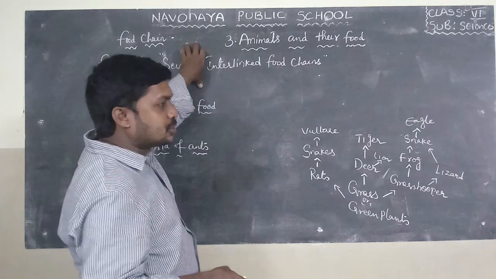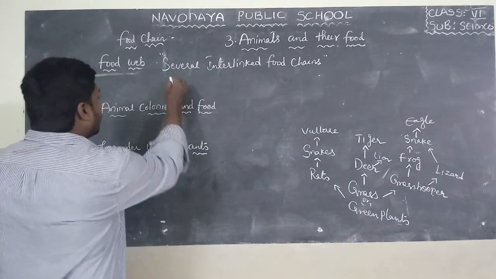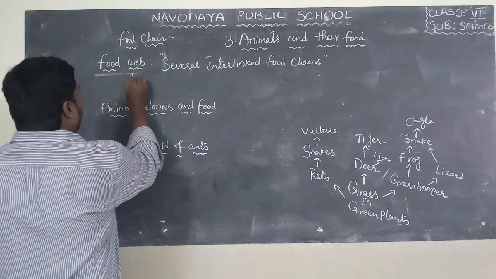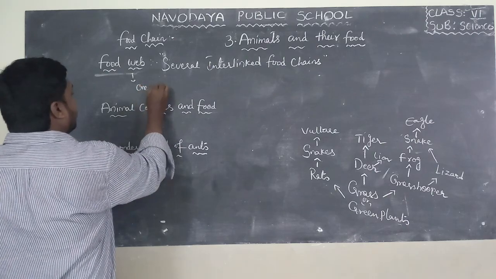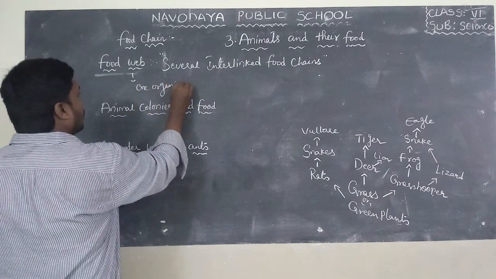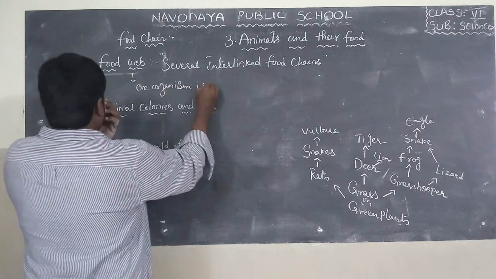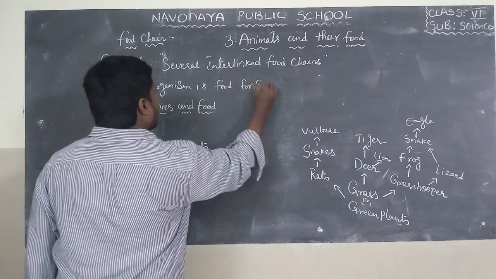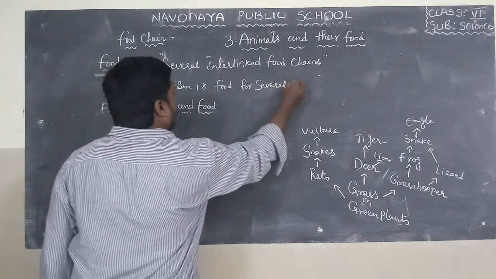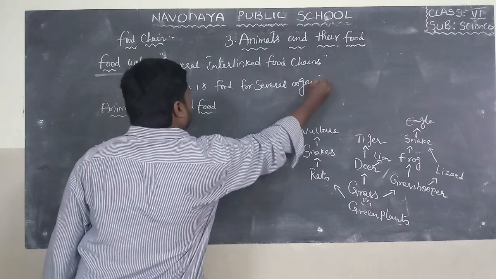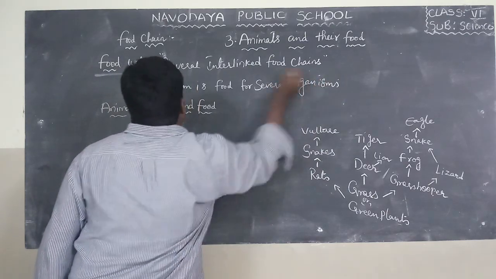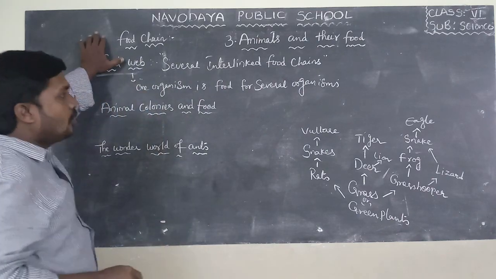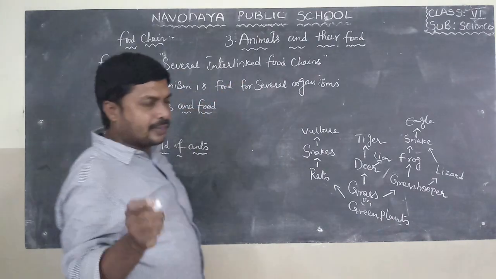Several interlinked food chains is known as food web, and also in food web one organism is food for several organisms. If you observe in food chain, one organism is food for another organism.